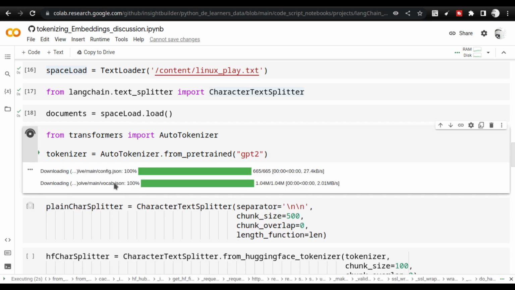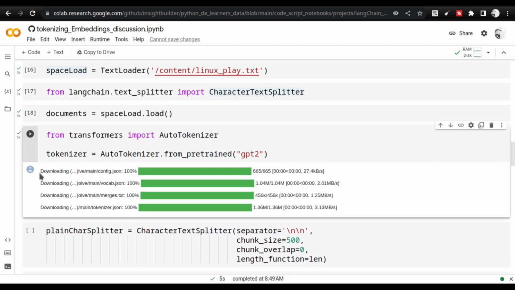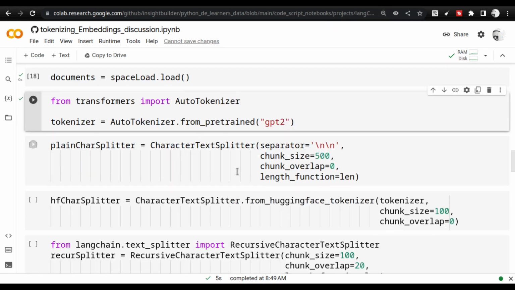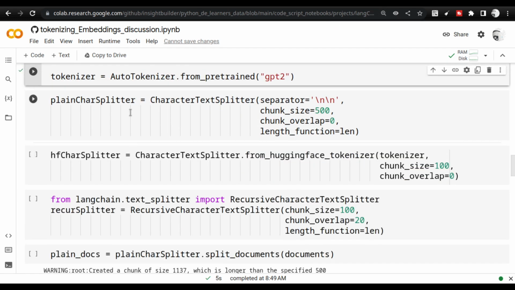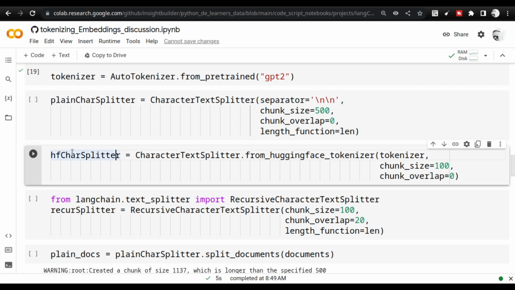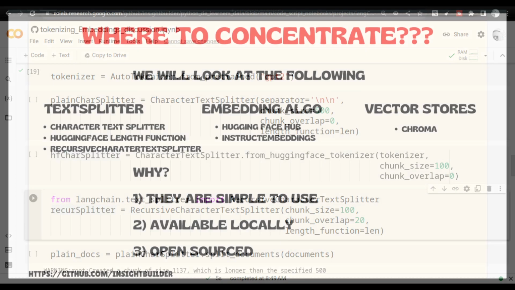We will use this tokenizer in a moment, but let me show you. Let me pull this tokenizer. You see the tokenizer has got pulled. Let me zoom in a bit so that it is better. The tokenizer has got pulled. Now I am using a plain character splitter, and I will be using Hugging Face character splitter, and I will be using recursive character splitter. All these three splitters. So let us go back to the presentation.